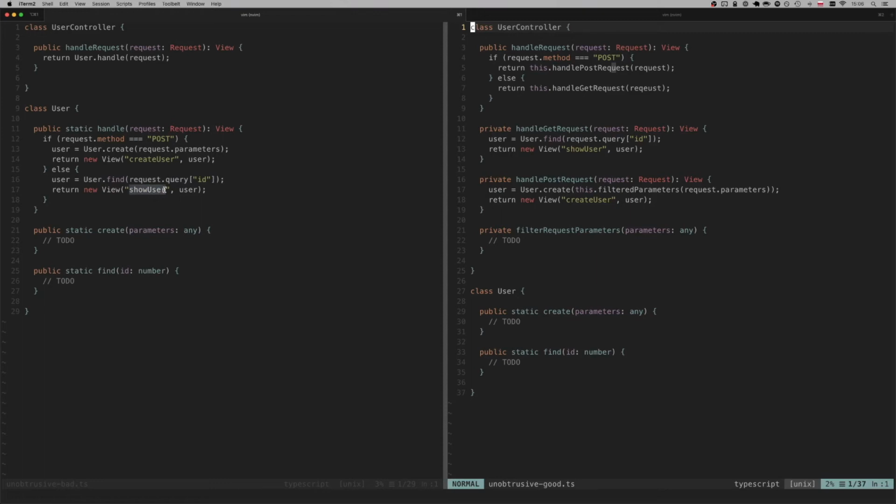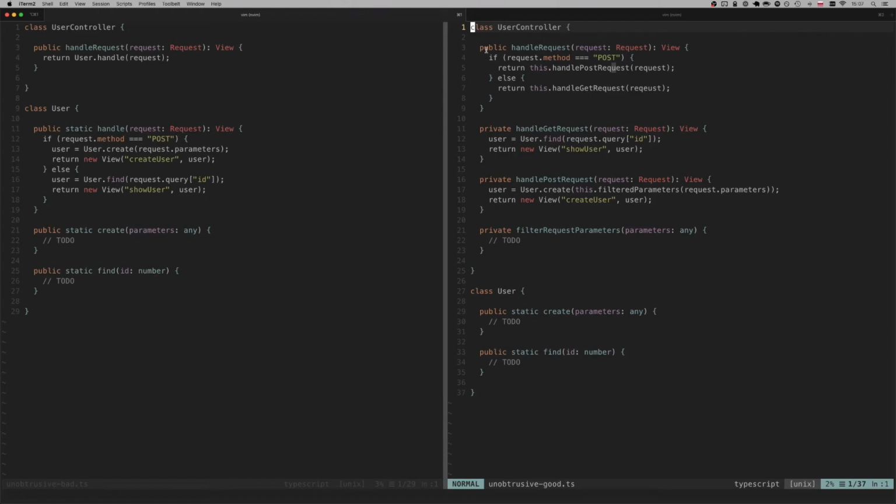This is ridiculous. The model layer should not be aware of the concept of the request. It shouldn't check whether the request is post or get. This shouldn't be the job of the data layer. Also, it shouldn't deal with the view. It should be the controller that takes the data from the model and passes it to the view. The model and the view shouldn't be really aware of each other.